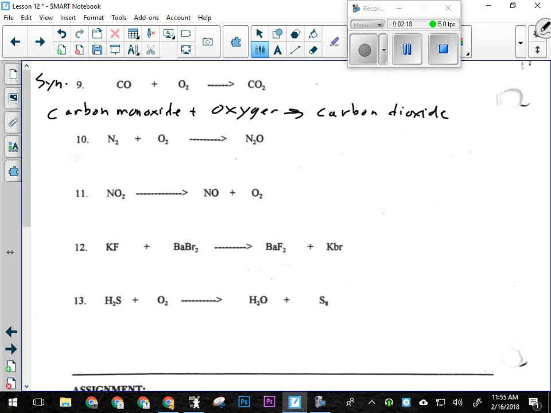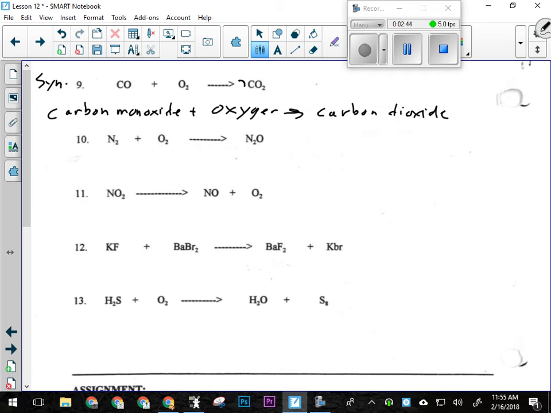All right, on this side, I have 3 oxygen atoms. Over here, I only have 2. So I'm going to make 6 on both sides. That's not going to work. Why is that not going to work? If I put a 3 in front of this, I'll have to put a 3 in front of this. That won't make 6, will it? Right? Okay. Well, let's see if we can. Okay, we can't obviously do that.